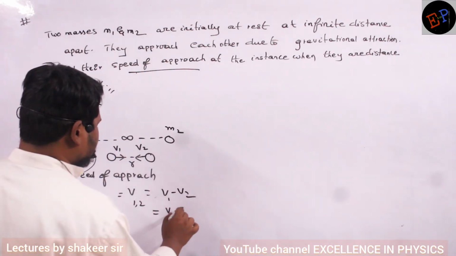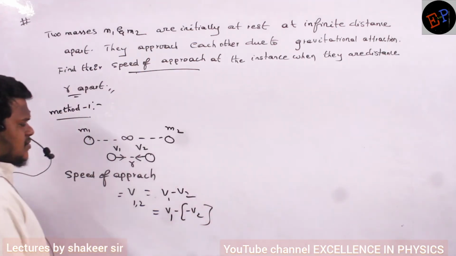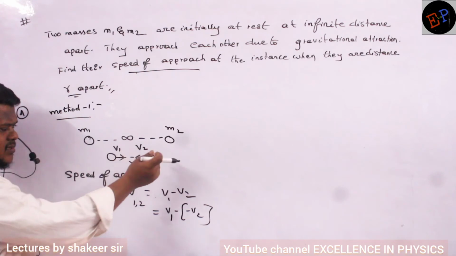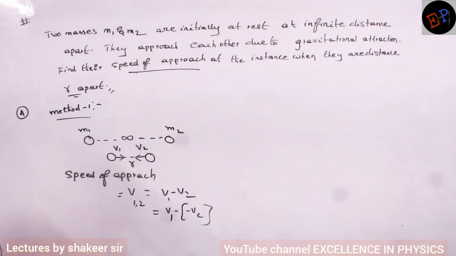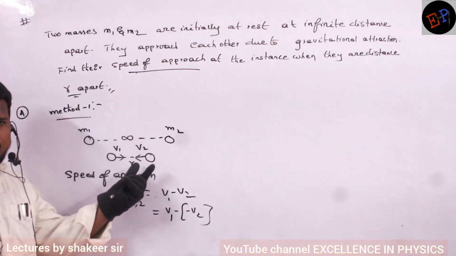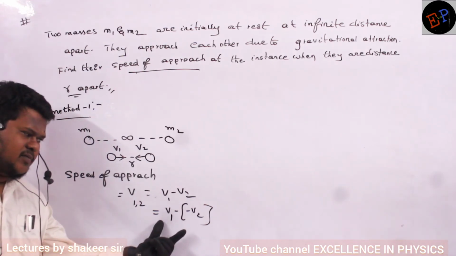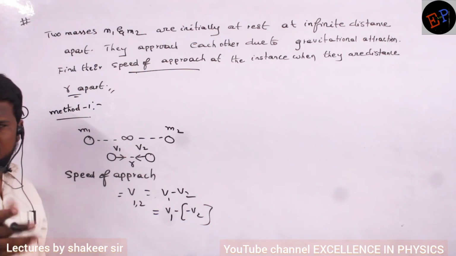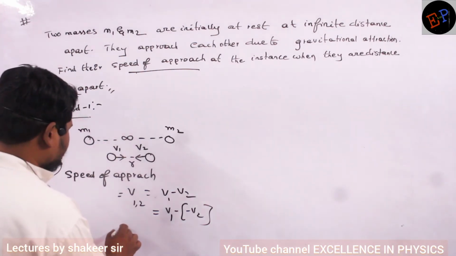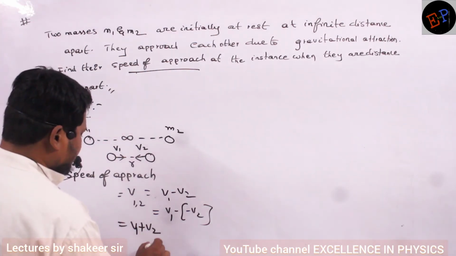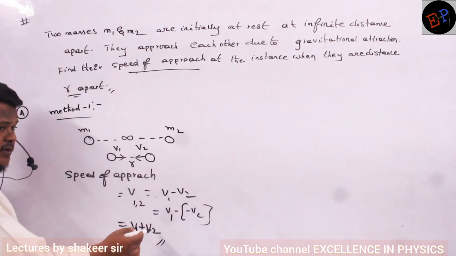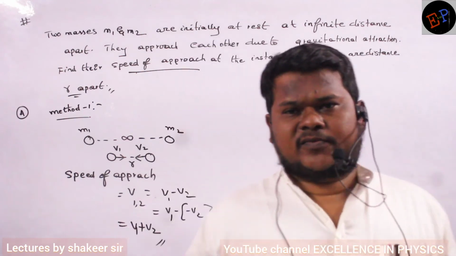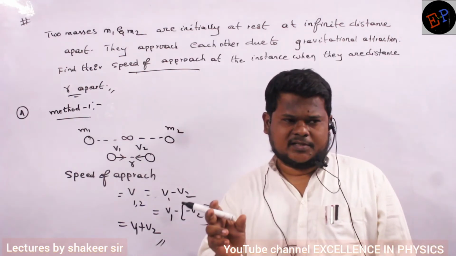So v1 minus of minus v2. Why am I writing minus v2? Because the velocity is in the opposite direction. One velocity is in this direction, another velocity is in the other direction. So if I take one velocity to be positive, the other velocity should be negative. This is the relative velocity with which one body is approaching the second body. The second body also approaches the first body with the same speed. So therefore the relative velocity is v1 plus v2. First of all I have to calculate v1 and v2, then add both of them, and that is my answer. Have you understood what is meant by relative velocity?